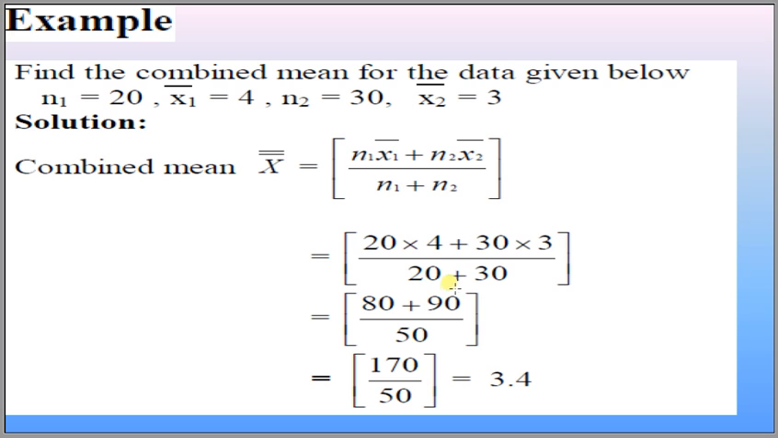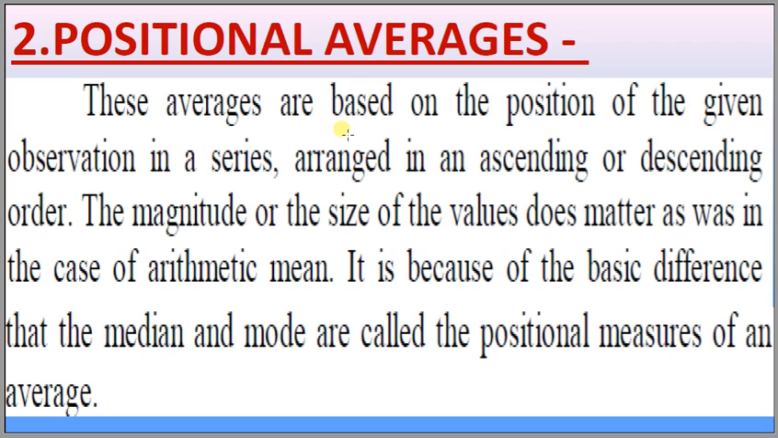Here we have an example of combined mean also. Find the combined mean of the following data. N1 is 20, x1 bar is 4, N2 is 30, x2 bar is 3. Combined mean, x double bar, is equal to N1 x1 bar plus N2 x2 bar divided by N1 plus N2. That is 20 into 4 plus 30 into 3 divided by 20 plus 30. It comes to 170 divided by 50. After solving, we get 3.4, the combined mean of the series of data.